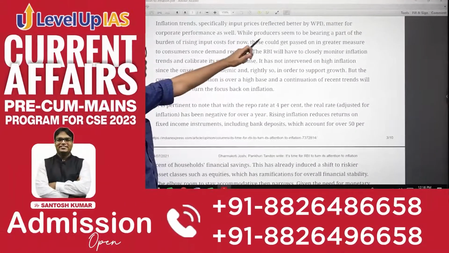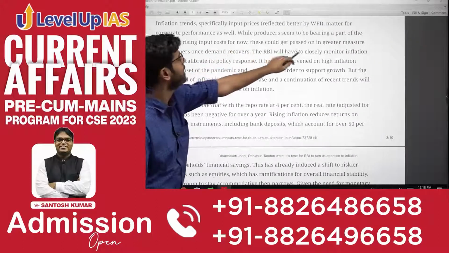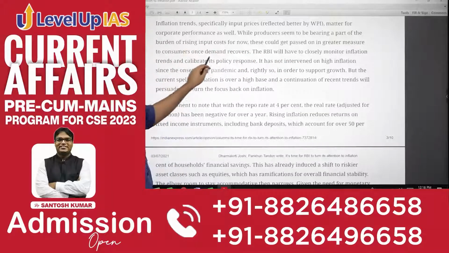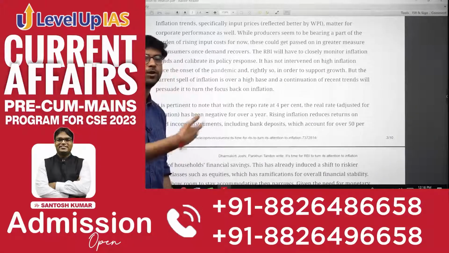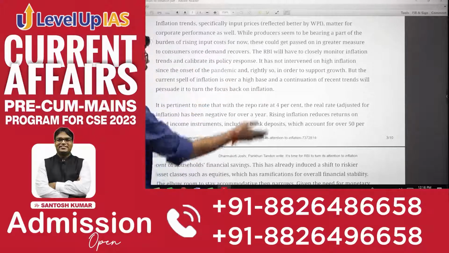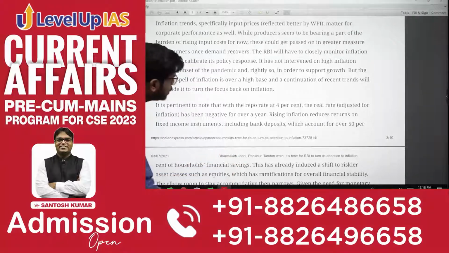While producers seem to be bearing a part of the burden of rising input cost for now, these could get passed on in greater measure to consumers once demand recovers. Do you agree? Why will they pay out of their pocket? They will pass on to the consumers. The RBI will have to closely monitor inflation trends and calibrate its policy response. It has not intervened on high inflation since the onset of the pandemic, and rightly so.